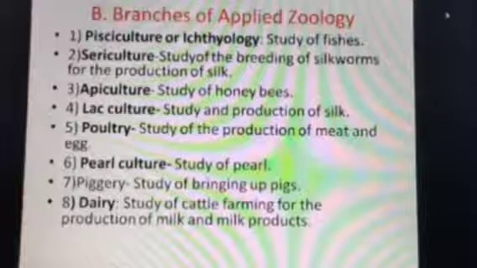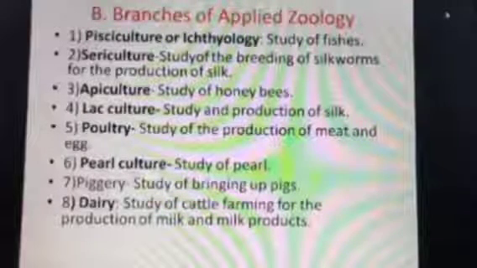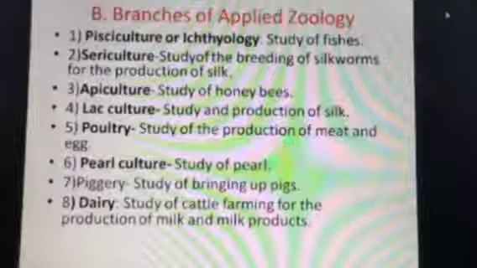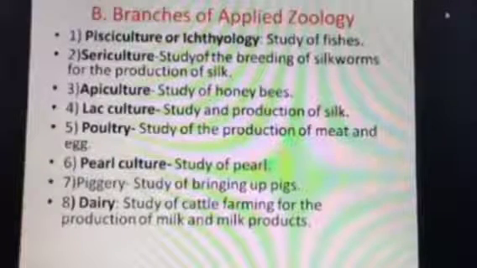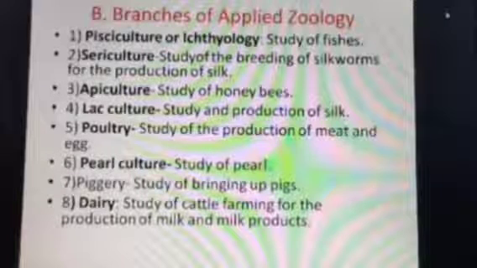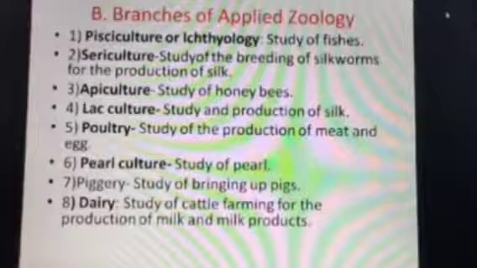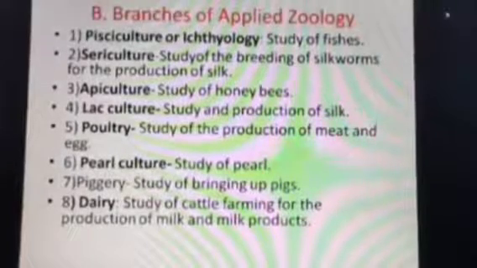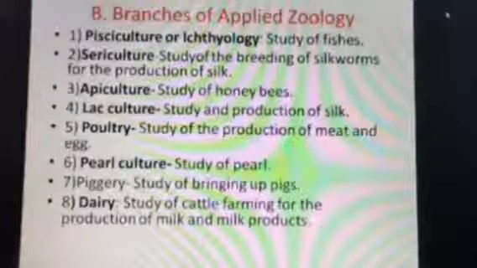Next is piggery. You may be familiar with pig. Recently, it has been in the news that this animal in Assam is suffering from flu. So you may be familiar with pig. The study of how to bring up the pig and how you are to get benefit out of this pig. So the study of all these things is piggery.